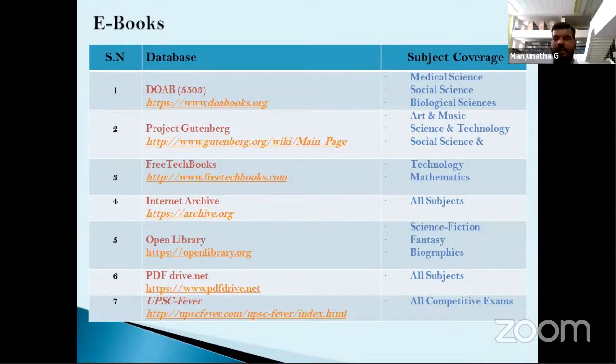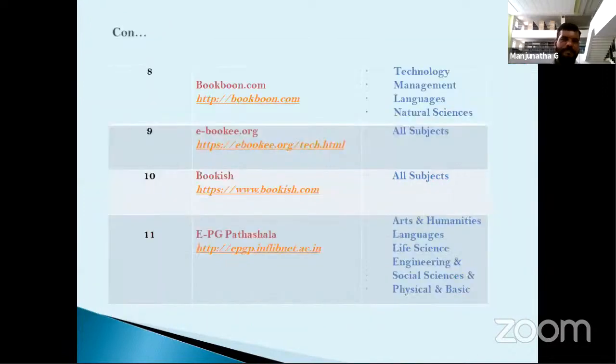Then Internet Archive has all subject books: humanities, maths, arts, social science, science. Then Open Library has science fiction, fantasy and biographies. PDF Drive, Bookboon, and e-PG Pathshala are also ebooks databases. All this information is freely available on the net.